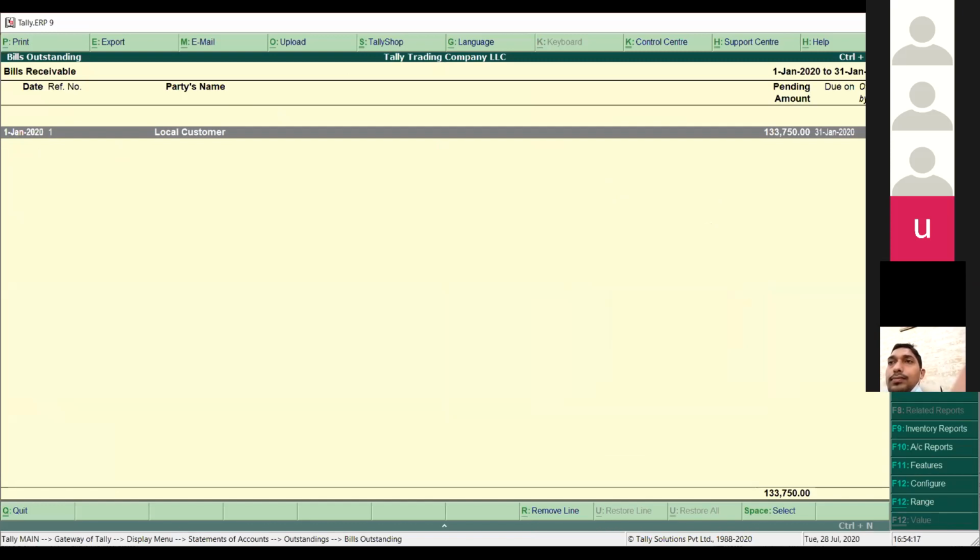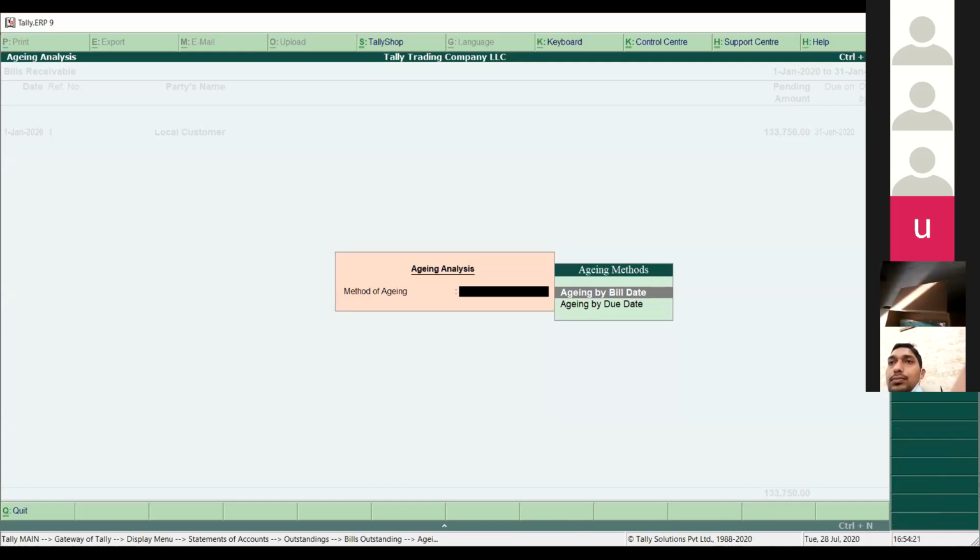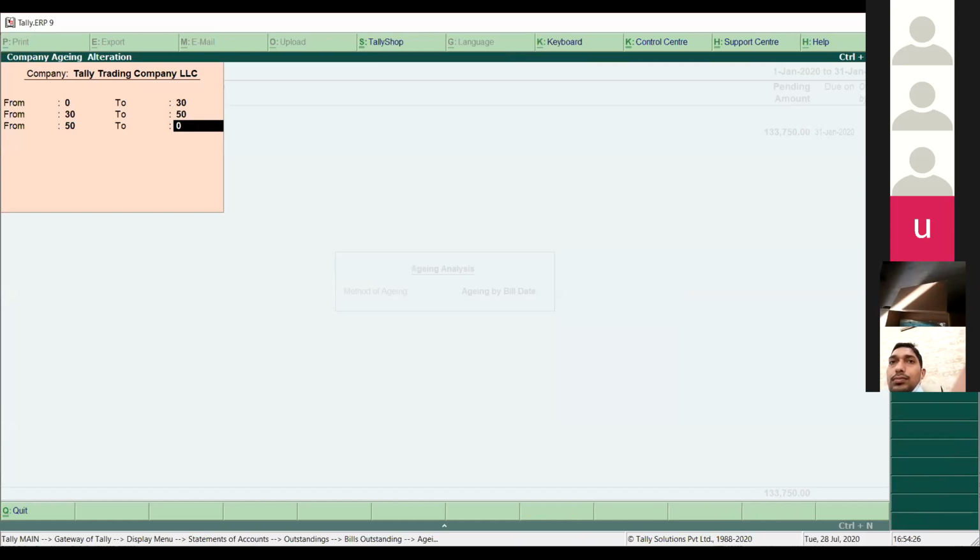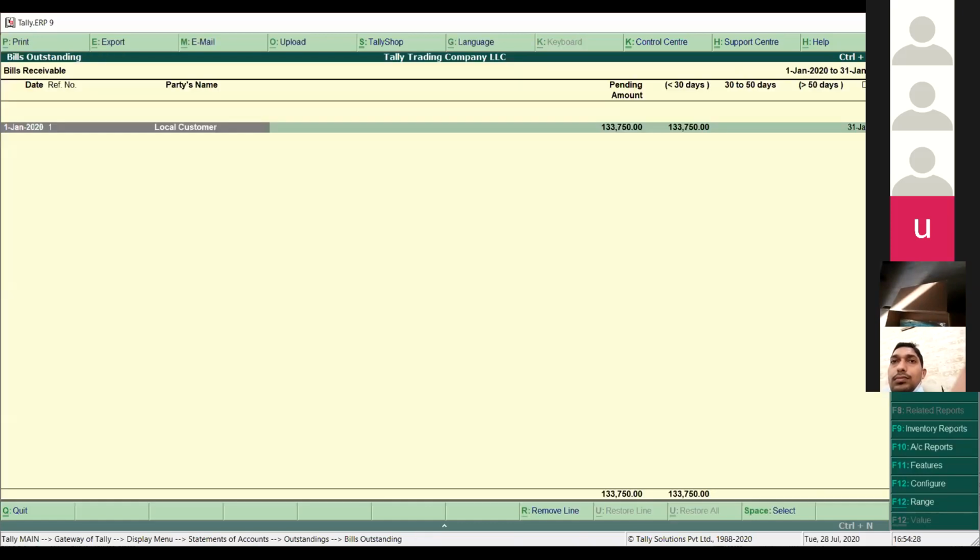Even if you want to see an age-wise report, simply press F6 from here, and you can select the aging by bill date or by due date. I said by bill date. So we can set up the days here, and you can see how many days this particular amount has been pending. Whatever days you set during the transaction or when you created the ledger will come here in this way. You can see the account aging reports.